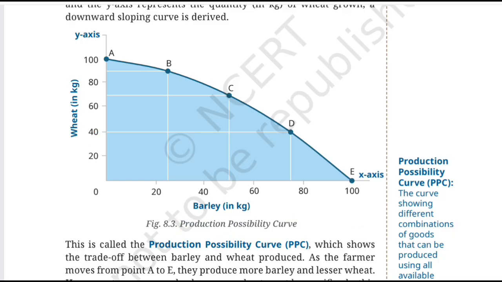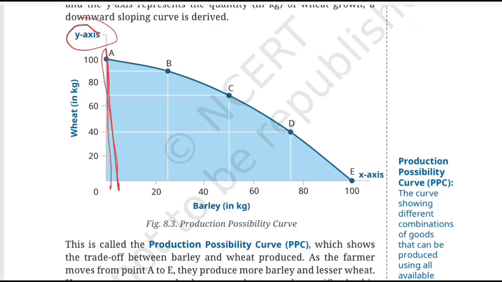Okay, so when we talk about the x-axis, the horizontal axis here, this represents the production of barley in kgs. And as we move towards the right, along the x-axis, we see that the barley production goes on increasing. Now let us look at the y-axis.